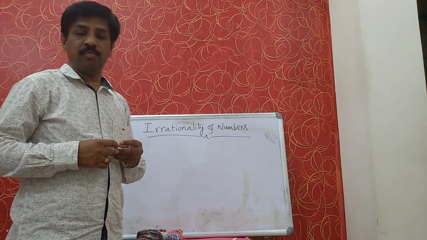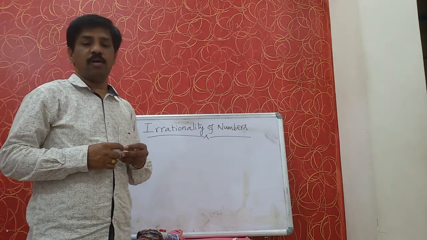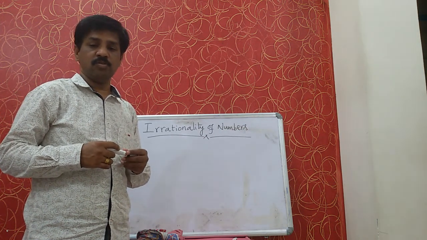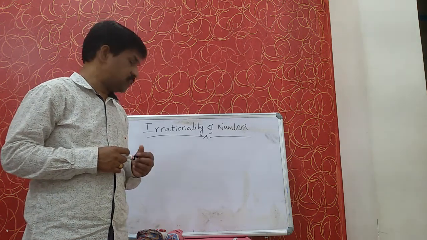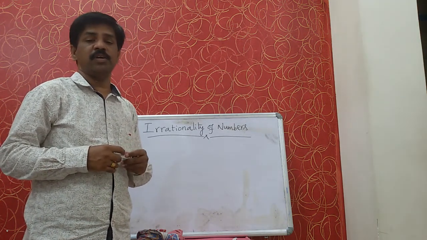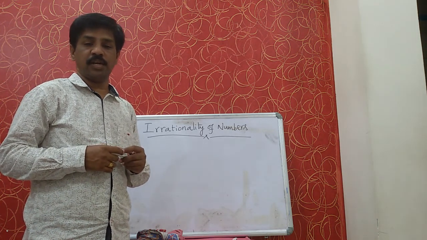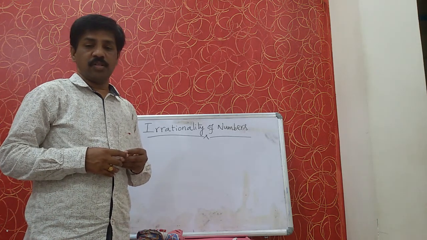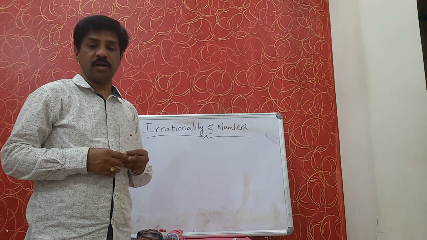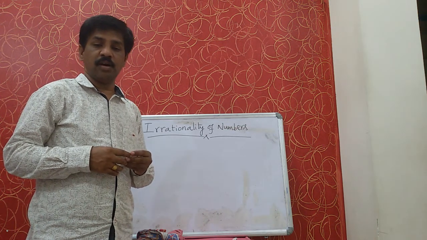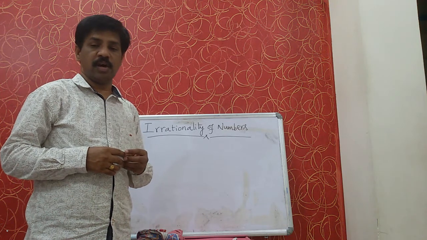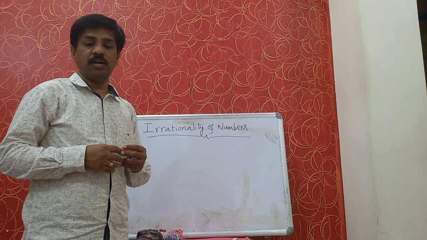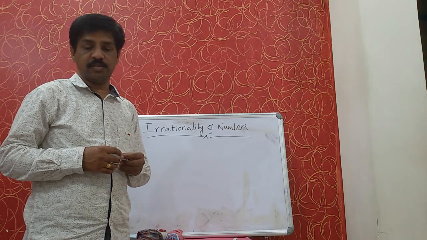Irrational numbers are numbers which cannot be written in the form of p by q, where p and q are integers and q not equal to 0. These are known as irrational numbers. In another way also we can define. The decimals which are neither terminating nor non-terminating repeating are also irrational numbers. That means irrational numbers are non-terminating, non-repeating decimals.